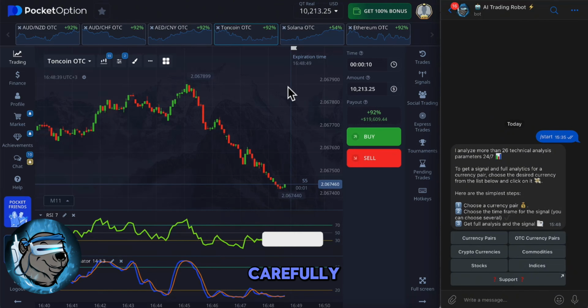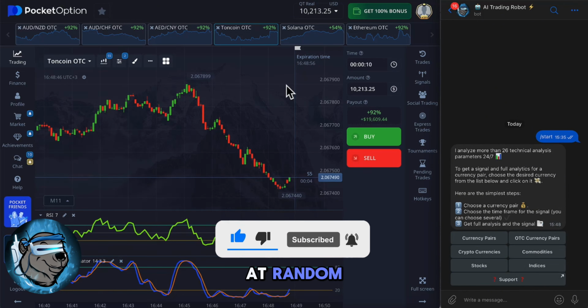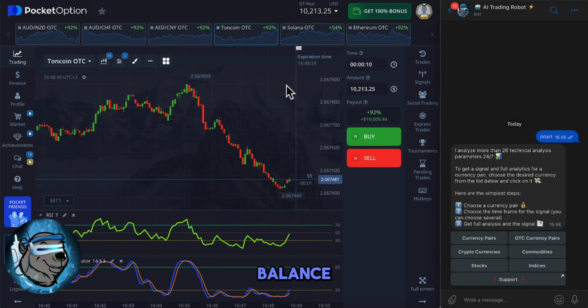And guys, trade carefully, be aware of the risks, stay alert, and only trade based on verified data. Never trade just at random. That will lead to losing your balance.